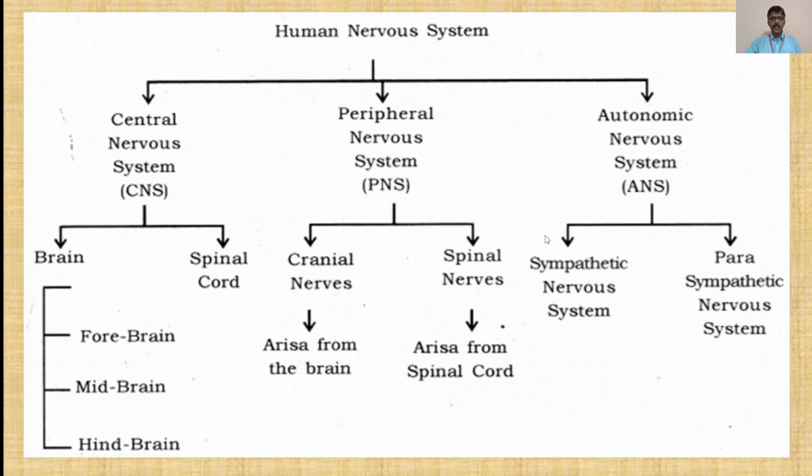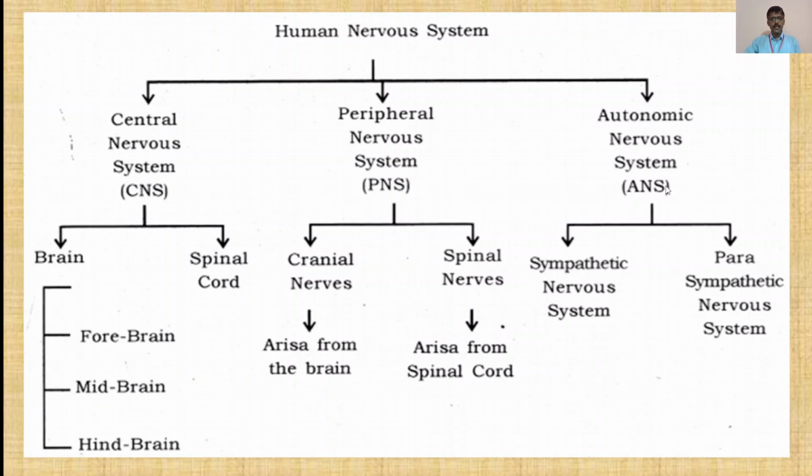In our last lecture, we started the study of the human nervous system, and in that we studied the forebrain. Now, when we talk about the human nervous system, as described earlier in the previous lectures, it is formed of three parts. The first is the central nervous system or CNS. The second is the peripheral nervous system or PNS, and the third is the autonomic or autonomous nervous system or ANS.